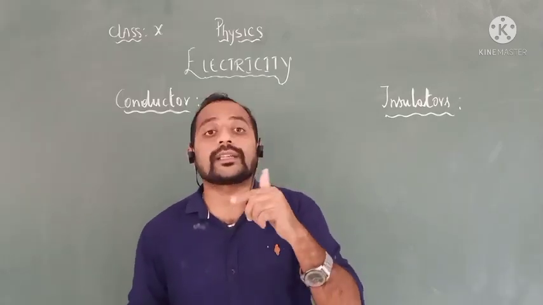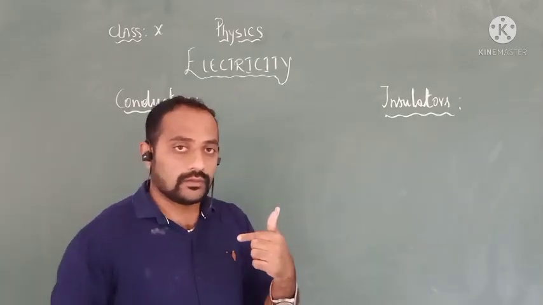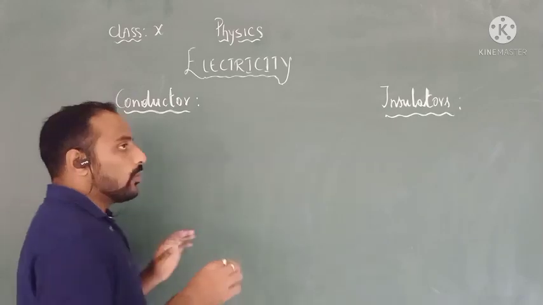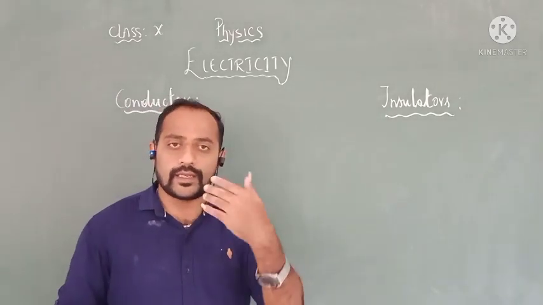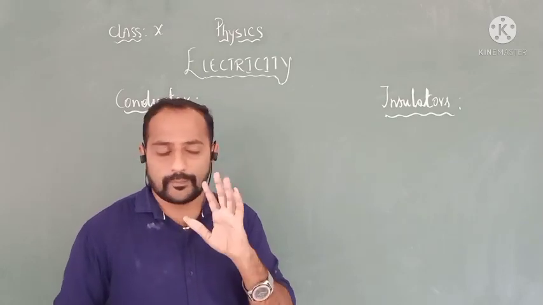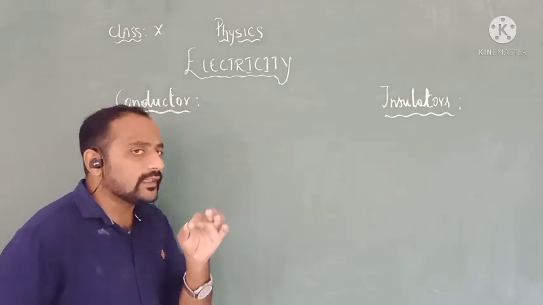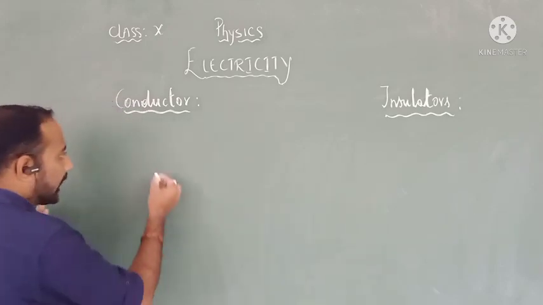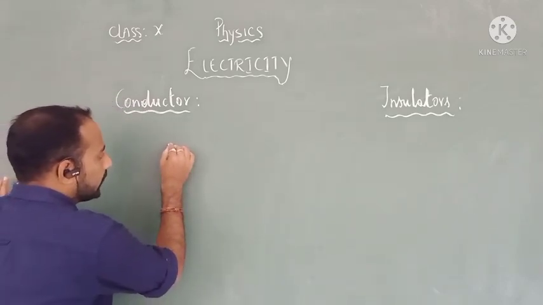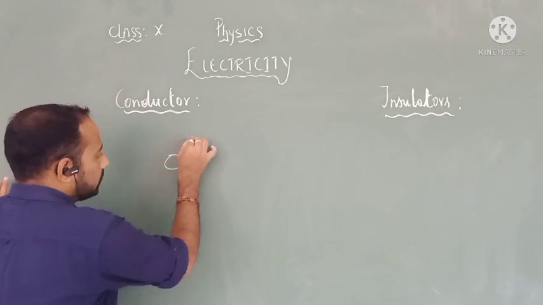Let me explain how it is possible. Okay, now as an example for a conductor, let me take iron. Even iron is made up of atoms. Right now, let me take one or two atoms over here, and here it is an atom.